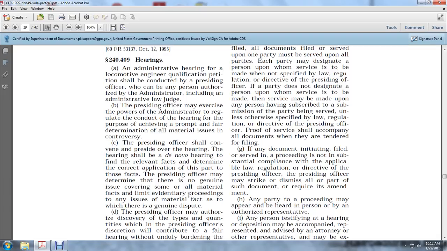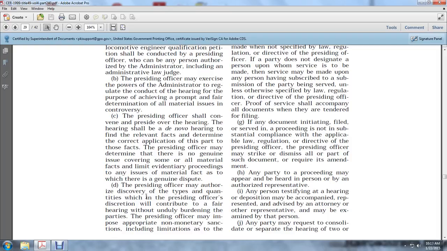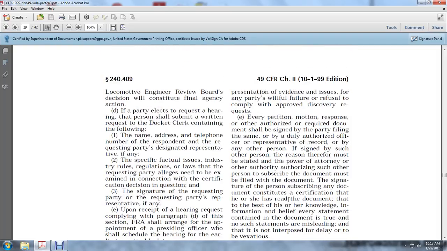The hearing shall be a de novo hearing to find the relevant facts and determine the correct application of the law to the facts. The presiding officer may determine that there are no genuine issues covering the sum of all material facts, limiting evidentiary proceedings to any issues of material fact which are in genuine dispute. The presiding officer authorizes discovery of the types and quantities within the presiding officer's discretion, contributing to a fair hearing without unduly burdening the parties. The presiding officer may impose appropriate non-monetary sanctions, including limitations as to the presentation of evidence or issues, on any party with willful failure or refusal to comply with an approved discovery request.